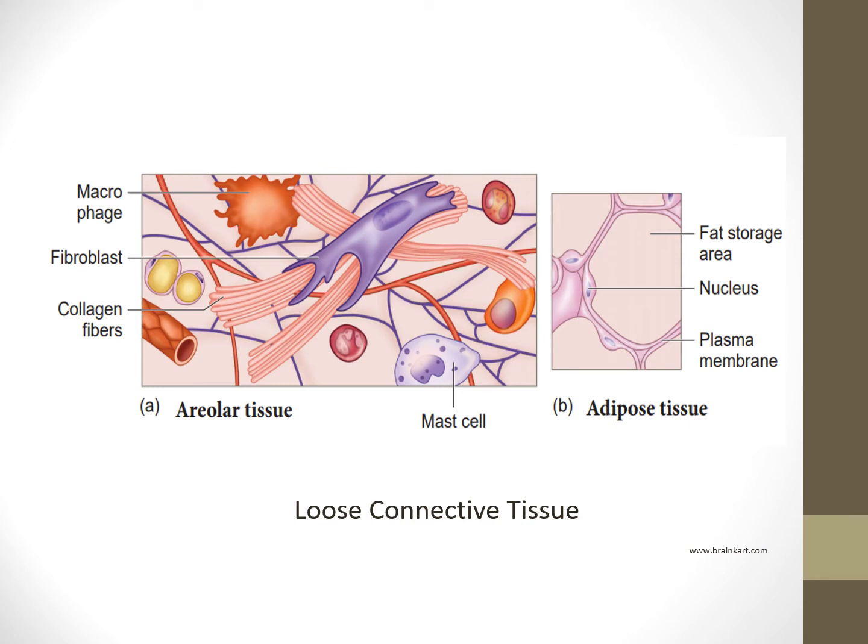In the adipose tissue, we see a fat storage area. So in the fat storage area, storage of fat happens. Many times students get the question to draw a well-labeled diagram of loose connective tissue. So these diagrams will be very helpful for you in the exams.